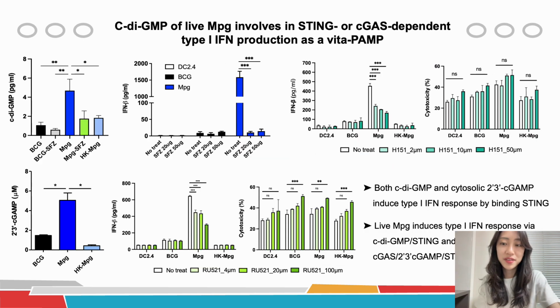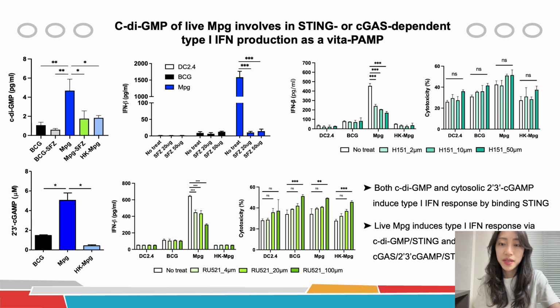To investigate whether c-di-GMP serves as an instigator of type 1 interferon responses in live MPG-infected DCs, we cultured mycobacterial strains with sulfathiazole, which is known to interfere with c-di-GMP biosynthesis. As expected, we found that interferon beta production was significantly reduced in DCs when sulfathiazole-treated live MPG was used for infection.